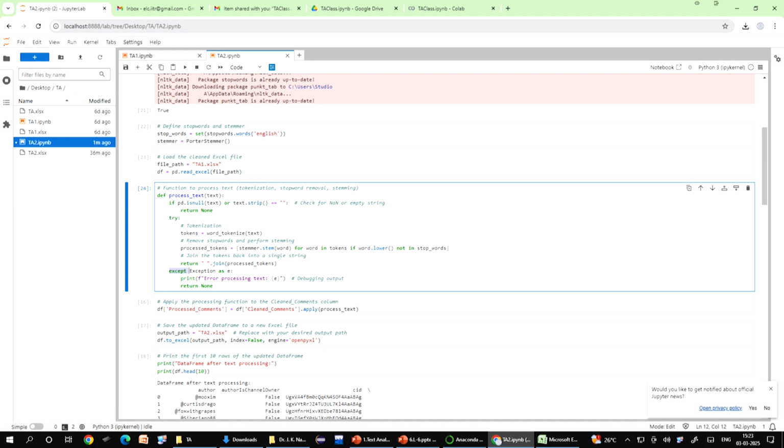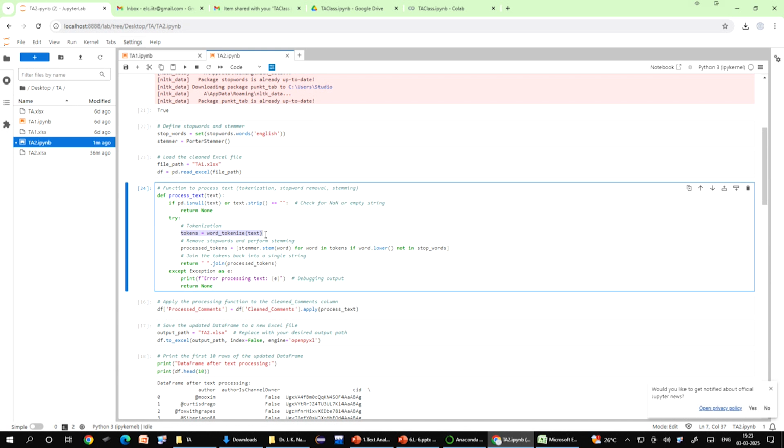Then we go for the tokenization. Here the function splits the input text into individual words using word_tokenize from the NLTK library. As you have understood, tokenization means breaking the sentence into smaller tokens or parts. These tokens can be words, punctuation marks or special symbols.